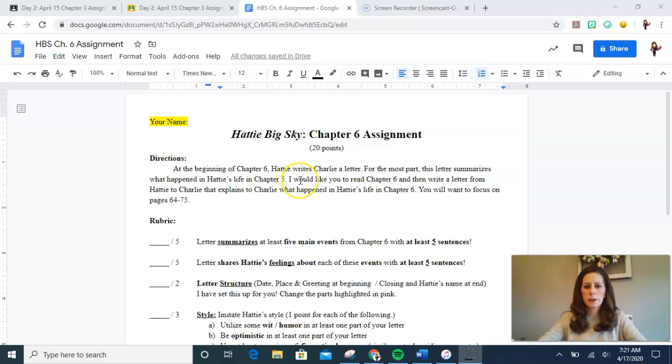So here's what I would like you to do. I would like you to read Chapter 6 today, the letter at the beginning, and obviously the rest of the chapter, all the way to page 75. And then you are going to write a letter from Hattie, so I need you today to pretend to be Hattie, not yourself, to Charlie, explaining to Charlie what happens in Hattie's life in Chapter 6. So it's going to be a similar letter to what you see at the beginning of Chapter 6, except you're going to write it at the end of Chapter 6. You're going to want to focus on pages 64 through 75. That's everything after the first letter in Chapter 6. Okay? You don't want to summarize the letter because she's already written that to Charlie.